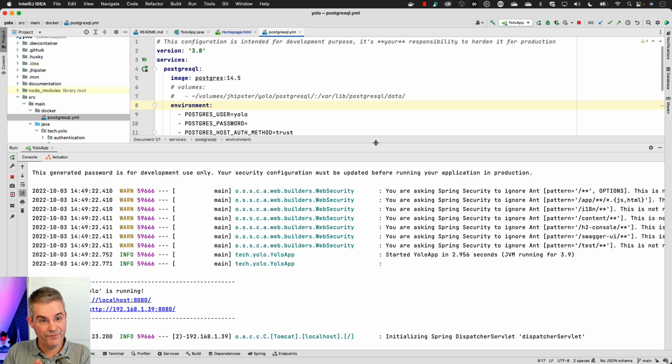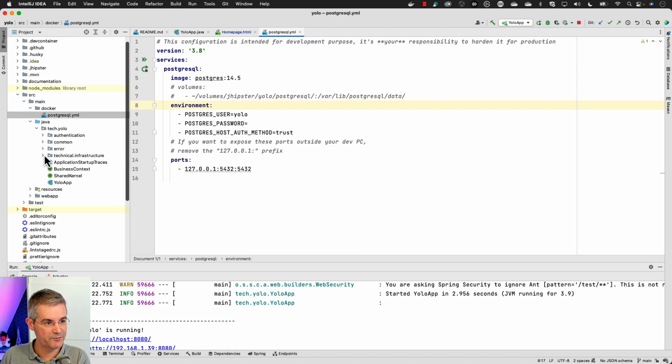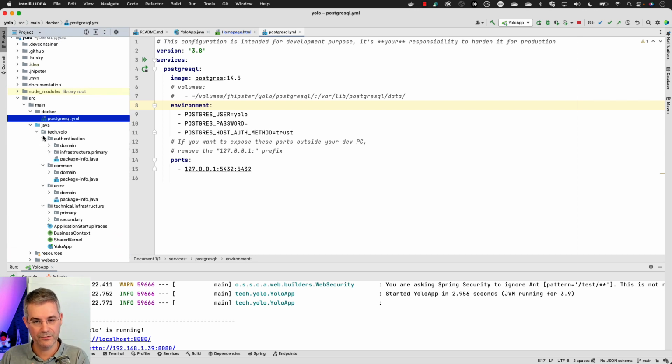Now, let's finish by speaking about Hexagonal Architecture, because I've been talking a lot about it, but I haven't shown too much of it. If you go here to our Java packages, you can see we've got some packages which are not usual if you are using a layered application. That's because we have that Hexagonal Architecture.